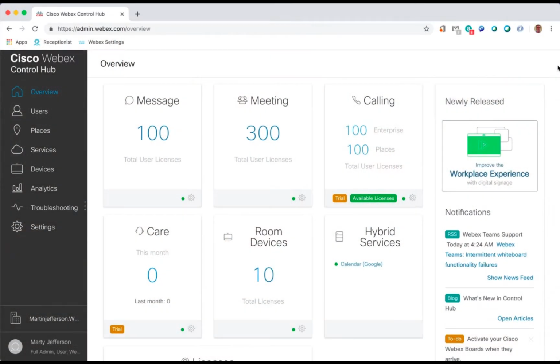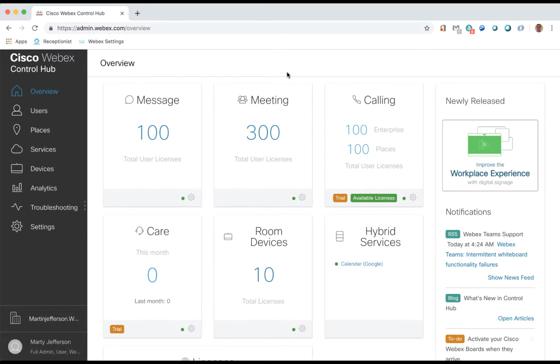The next feature we will demo is the line sharing feature. The line sharing feature allows the user to share their line with other users in the system or other devices owned by the user. To configure the user's line sharing, first click on the User section in the left panel.